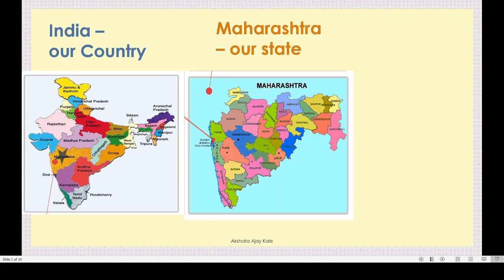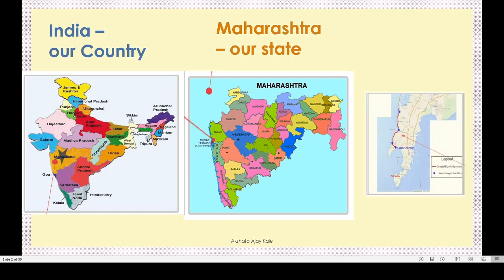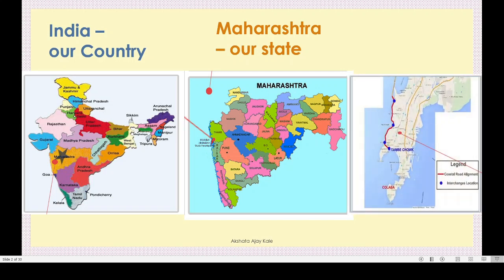This is our state, and our district, that is Mumbai, is to the west of Maharashtra. Can you see here the star growing? Yes, this is nothing but our Mumbai, that is our district.